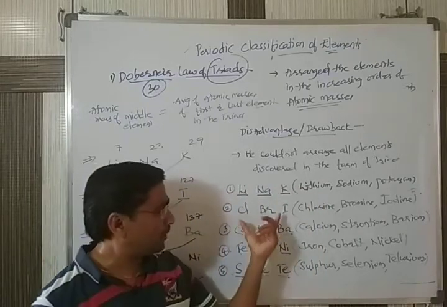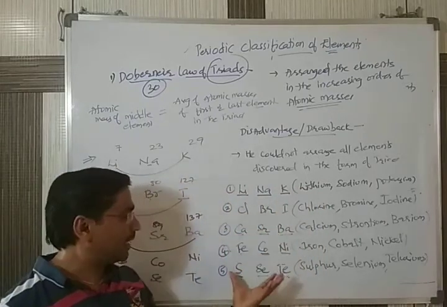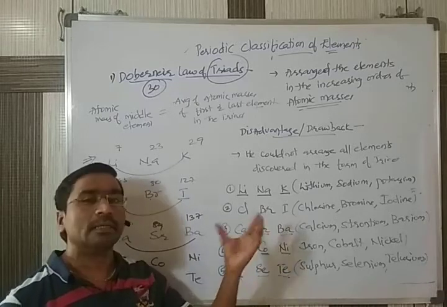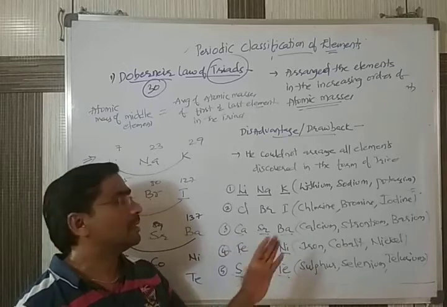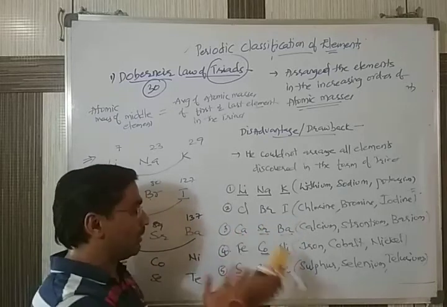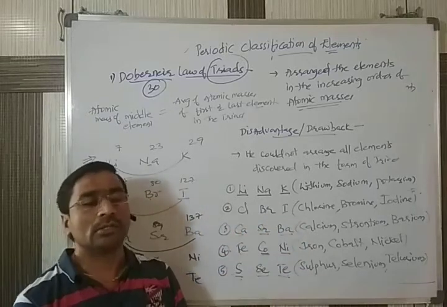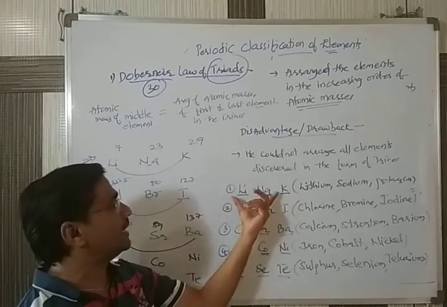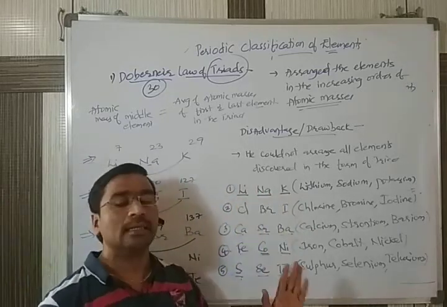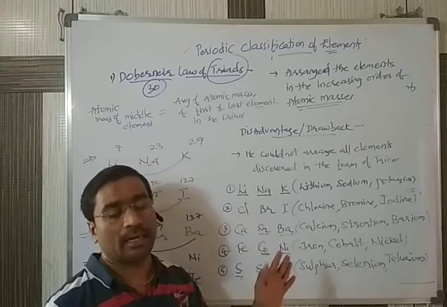But in this group of three elements, the elements do not have the same nature. Some are metals, some are non-metals. He mixed them. So a few scientists also argued that arranging the elements in this manner is not a correct way.